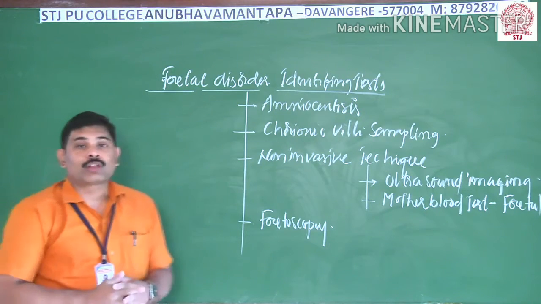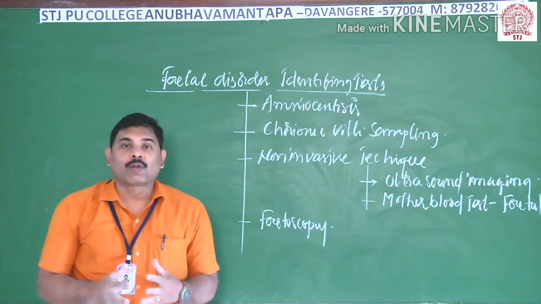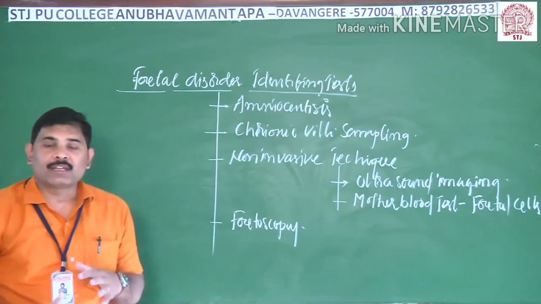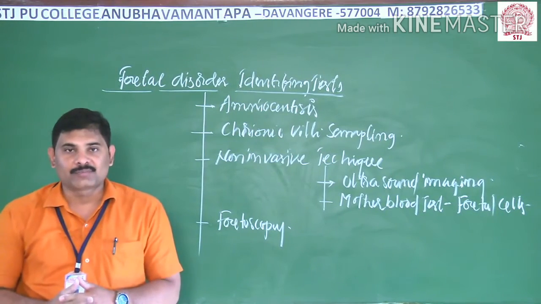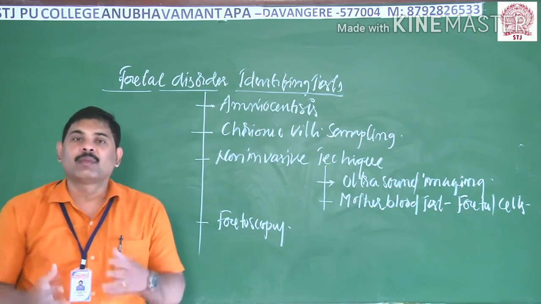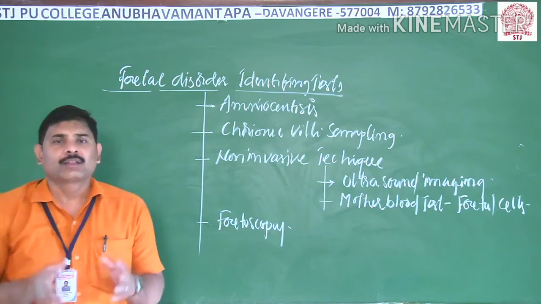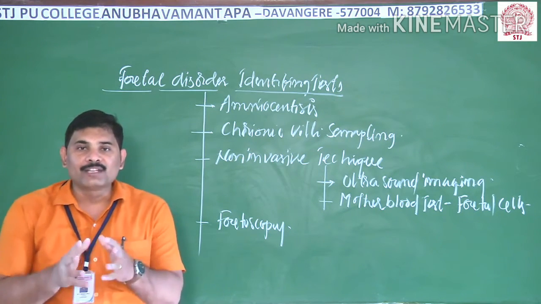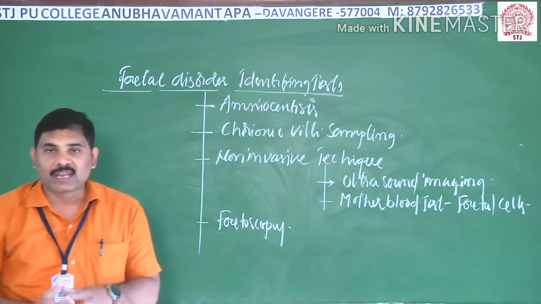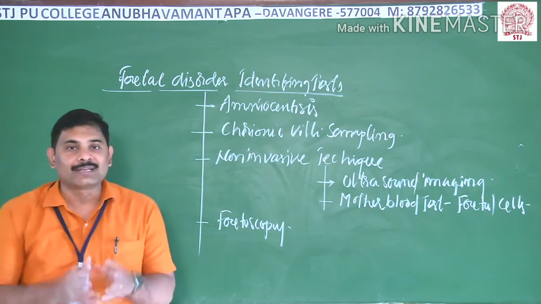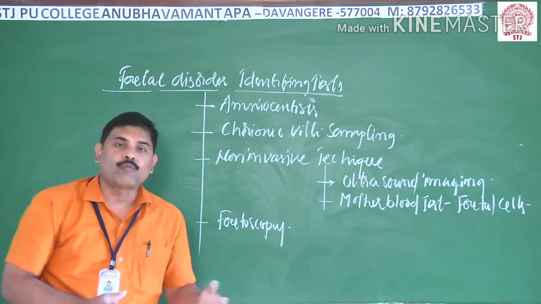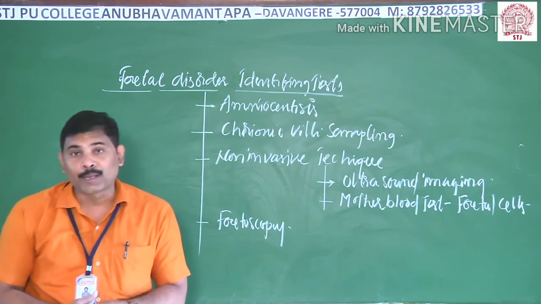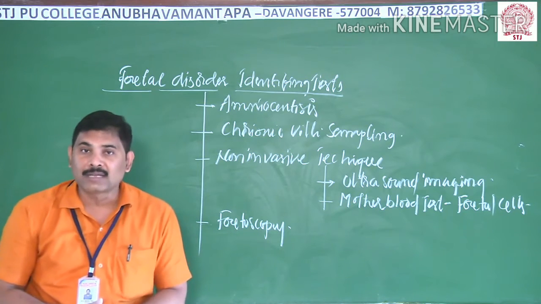Fetal disorders identification. Even after the successful fertilization and implantation, the growing fetus may have certain kinds of disorders. They may be genetic disorders, and there may be some physical disorders also. Certain tests are available to us to identify the disorders of the fetus at the growing stage itself. If you find any disorders in the fetus, we can go for a remedy, or else we can go for MTPs, medical termination of pregnancies, that we studied in the previous session in a detailed way.